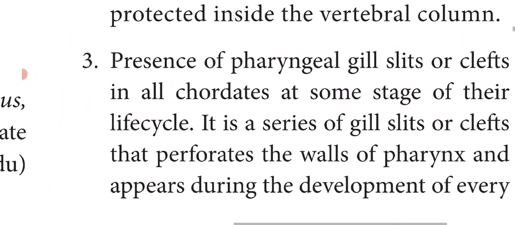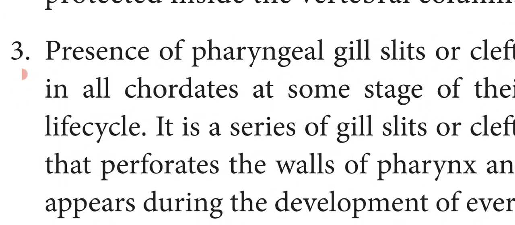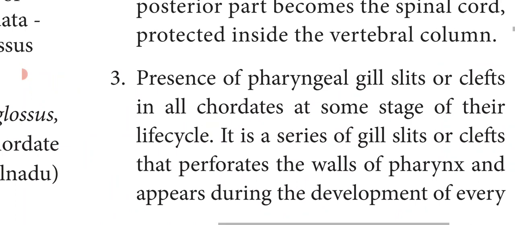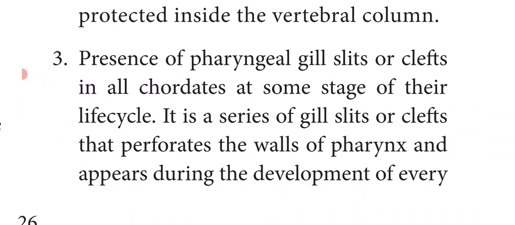Next we'll see the presence of pharyngeal gill slits. The presence of pharyngeal gill slits is also one of the fundamental features of the phylum Chordata. They are called pharyngeal gill slits or clefts, and are present in all chordates at some stage of their life cycle, either during the embryonic stage or during the adult stage.